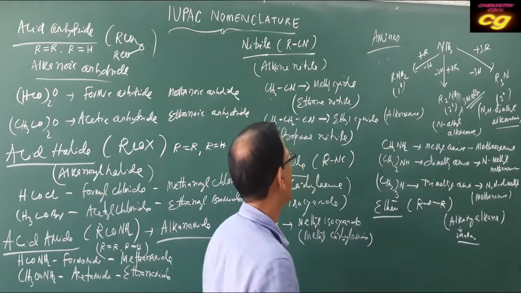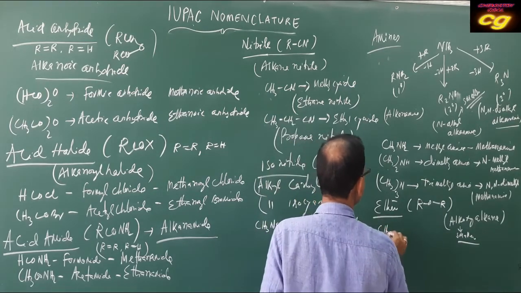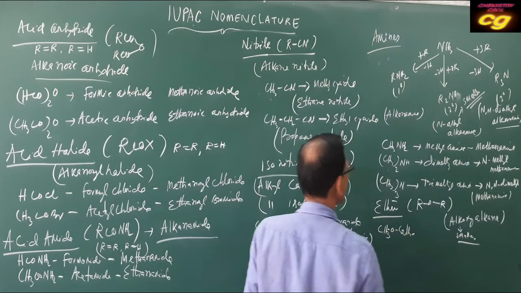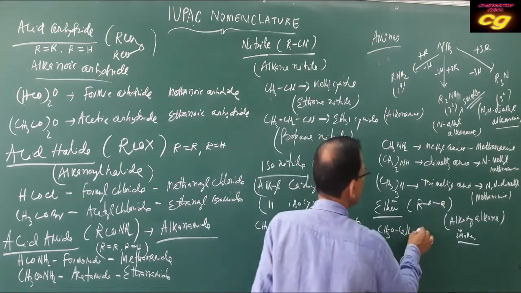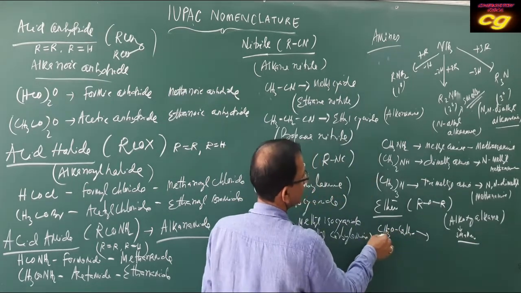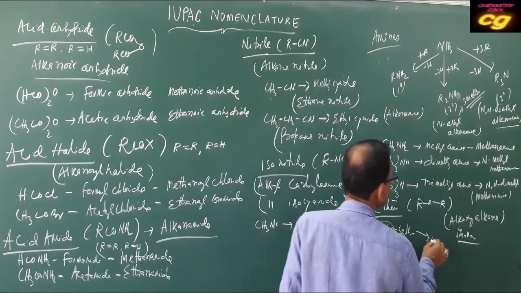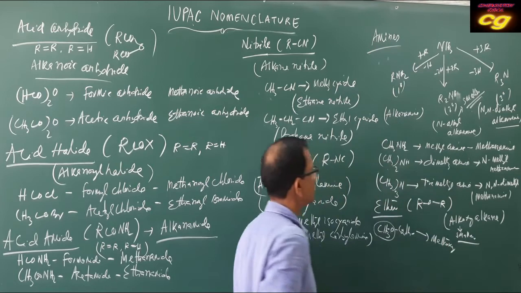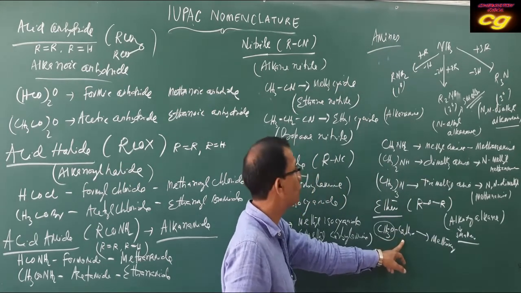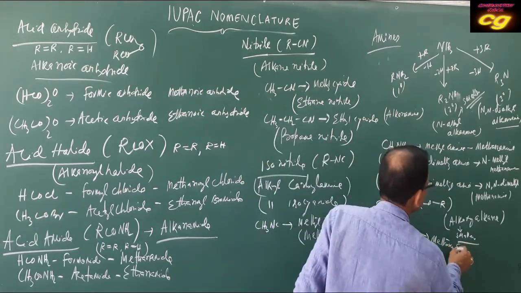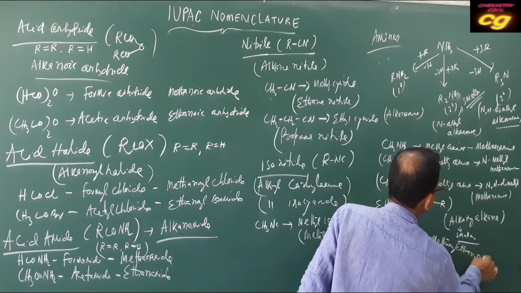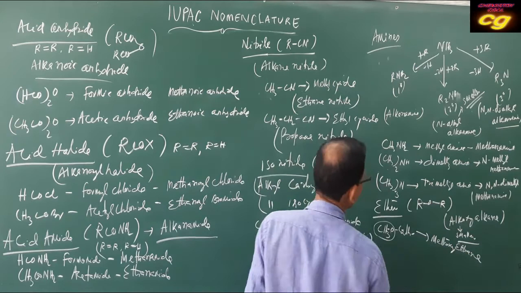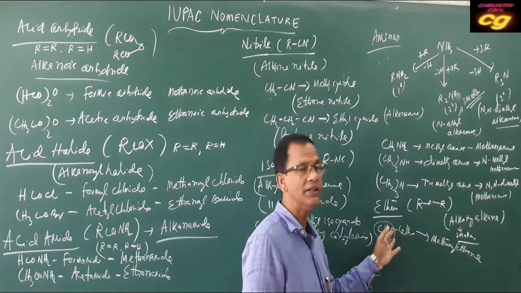For example, CH3OC2H5. Here this is your smaller group, so methoxy, then the remaining 2 carbons, ethane: methoxyethane. Like this.